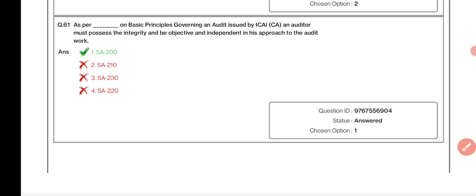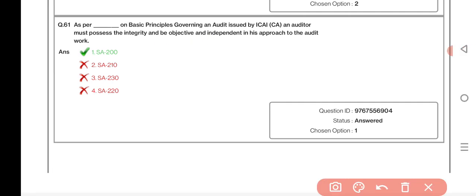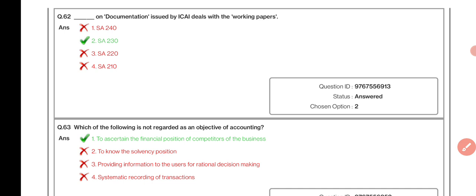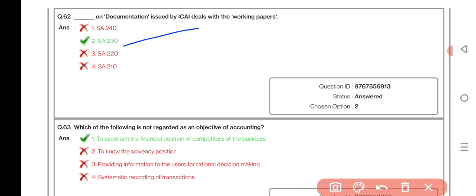As per dash, the basic principle governing an audit issued by ICAI, an auditor must possess integrity and be objective and independent in his approach to the audit work. SA 200. Dash on the documentation issued by ICAI deals with the working paper. SA 230. Which of the following is not regarded as an objective of accounting: to ascertain the financial position of competitors of the business?